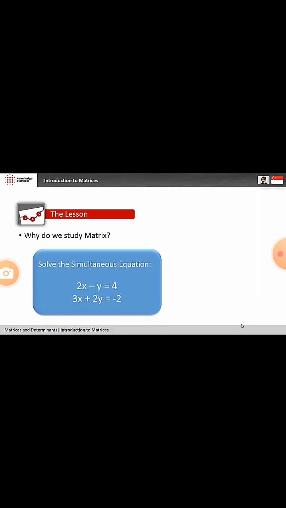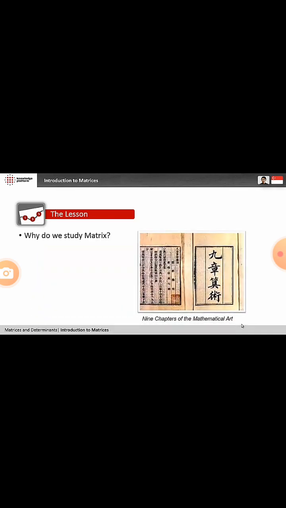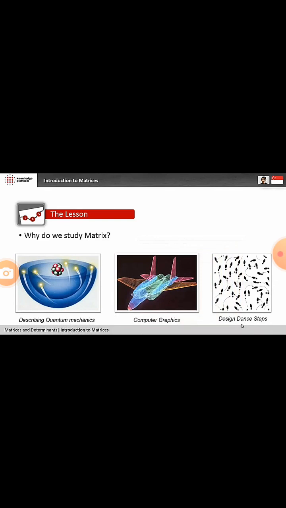So why do we study matrix? Matrix was first invented to solve simultaneous equations. The method was first developed between 300 BC and 200 AD and recorded in 9 chapters of the Mathematical Art, an ancient Chinese book. But the term matrix was only introduced in 1850s. Today, matrices are used in describing quantum mechanics, designing computer graphics, and even designing complicated dance steps.